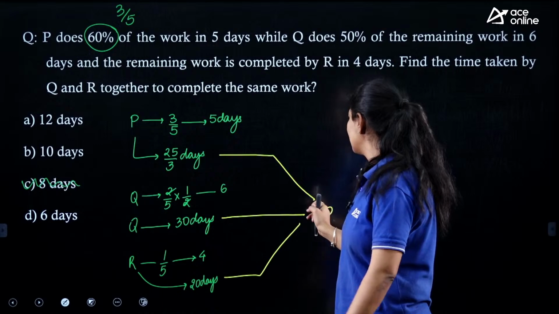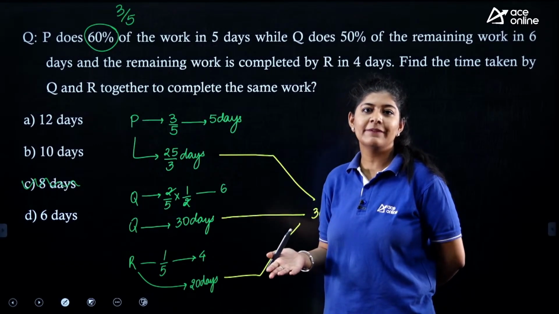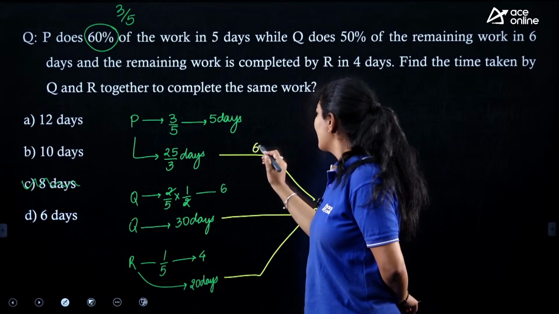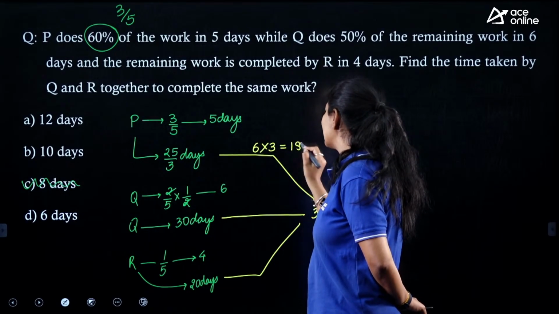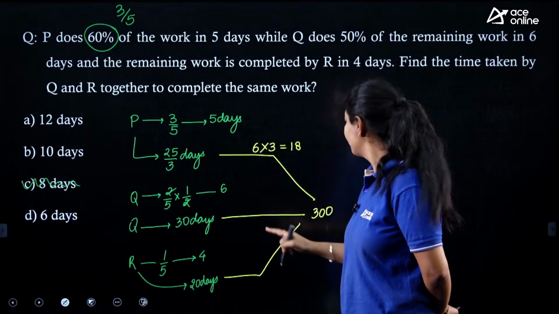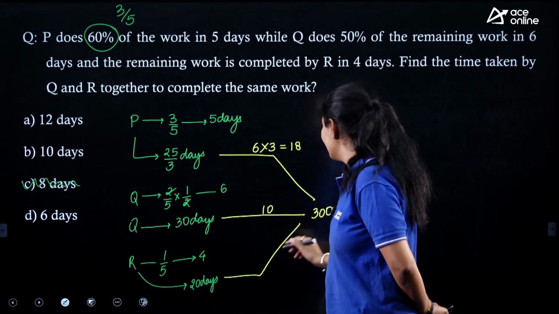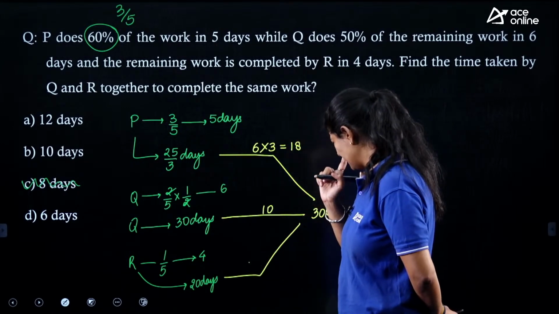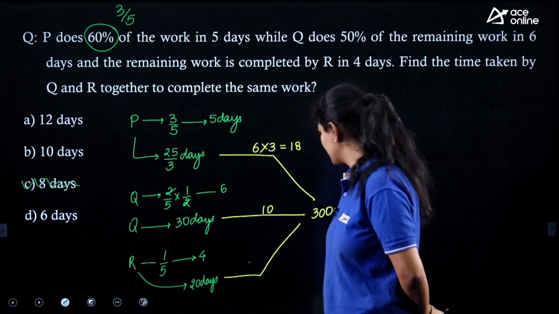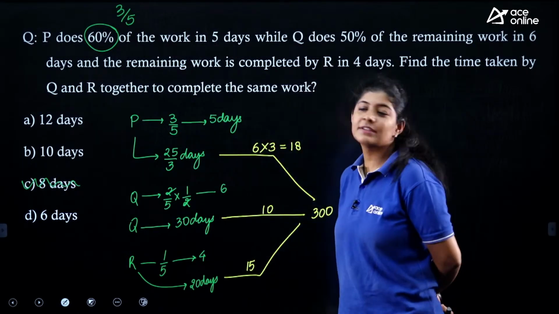If we want to make it 300, we need to multiply by 6, but here we also have 3, so the efficiency we are getting over here is 18. Over here we get an efficiency of 10, and here an efficiency of 15, right? So these are the efficiencies that we got.